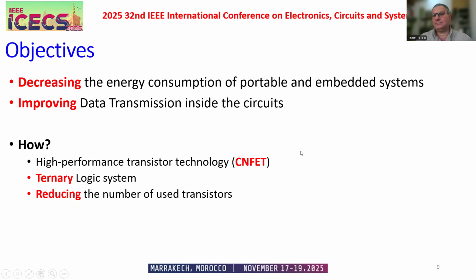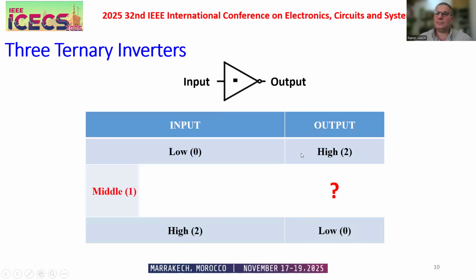Now let's begin with the circuit. But before talking about the multiplexer, let's talk about the basic element in any digital circuit, which is the inverter. Similar to a binary inverter, one input, one output. For a low input, we get a high output. For a high input, we get a low output. It's identical to the binary inverter.